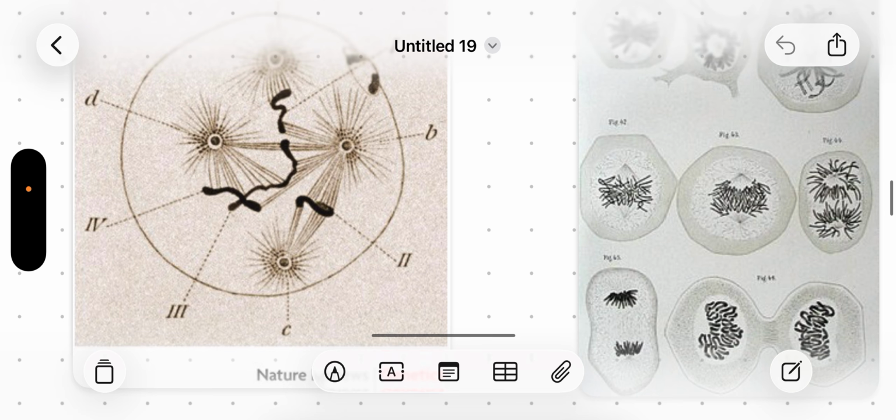He found that the character that codes for red or white eye color is present on the sex chromosome. From this it is understood that chromosomes are responsible for inheritance of characters from generation to generation. Thank you so much.